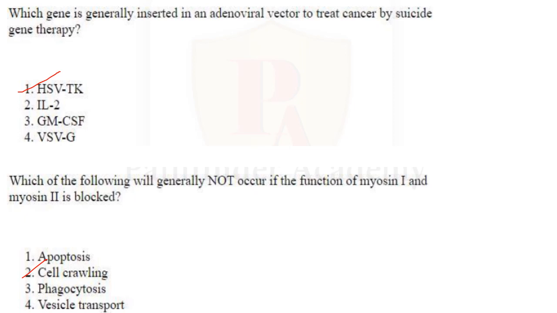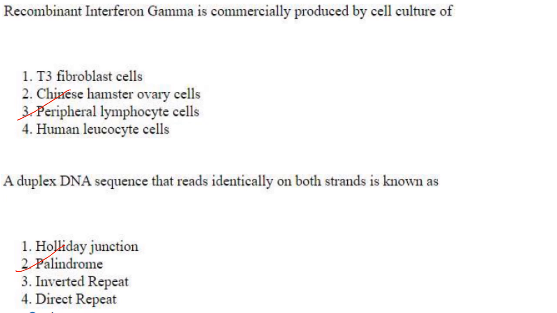Next question. Which of the following will generally not occur if the function of myosin 1 and myosin 2 is blocked? So cell crawling will not occur. Answer is option 2. Then next one. Recombinant interferon gamma is commercially produced by cell culture of. So it is produced by peripheral lymphocyte cells. Answer is option 3. A duplex DNA sequence that reads identically on both the strands is known as a palindrome.